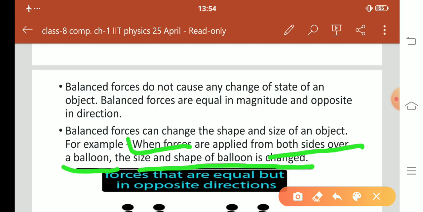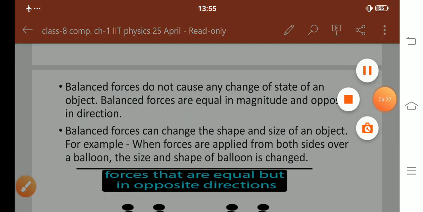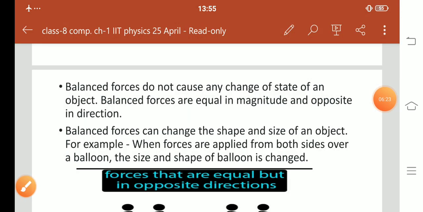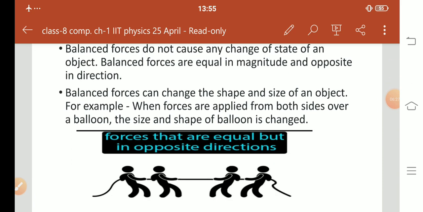Same in the case of a rubber ball. So a balanced force cannot change the state of an object, but it can change the size and shape of the object. This is the balanced force.